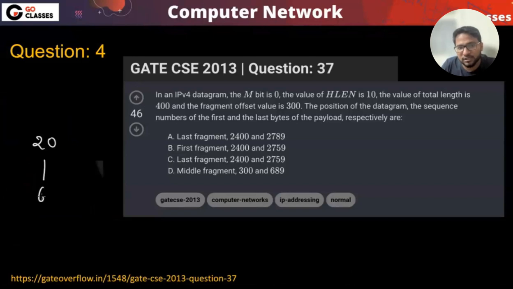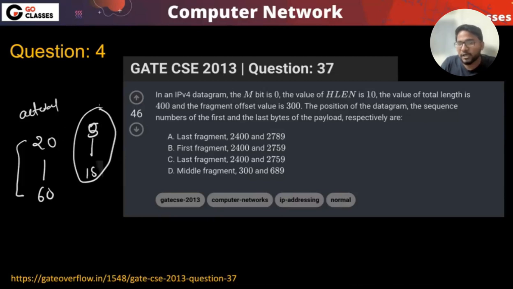But the header length field will contain only from 5 to 15. Because 20 corresponds to 5, and 60 corresponds to 15. So if the range is between 5 to 15, then they are talking about the header length field. If the range is between 20 to 60, then they are talking about the actual header length.